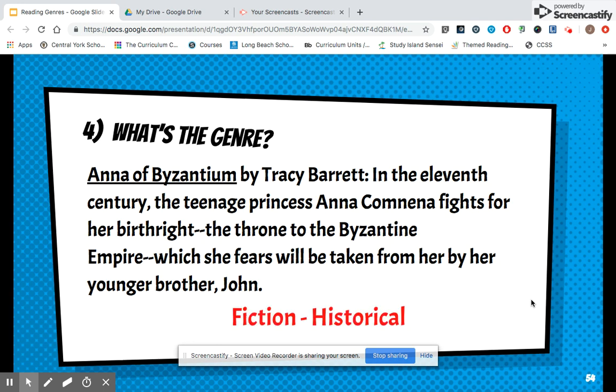This one is a fiction story falling in the subgenre of historical fiction. The Byzantine Empire is something that really existed. Anna might be a real person as well, but the story and the fact that this happened so many centuries ago would make it hard for somebody to actually write the actual account of her life. So this one is a made-up story about maybe a true person and true events.